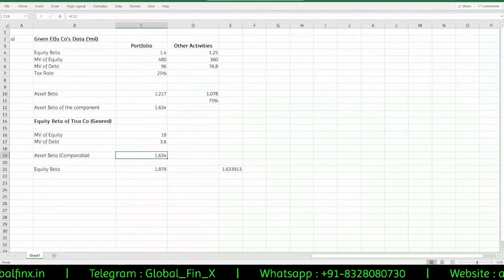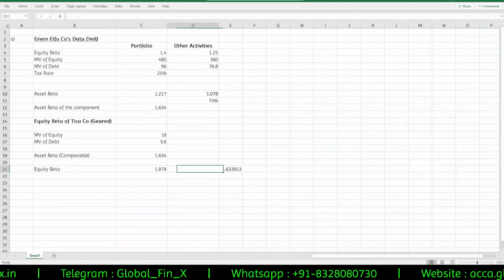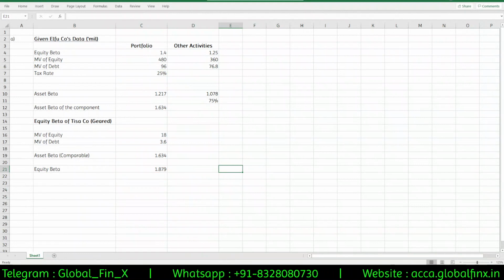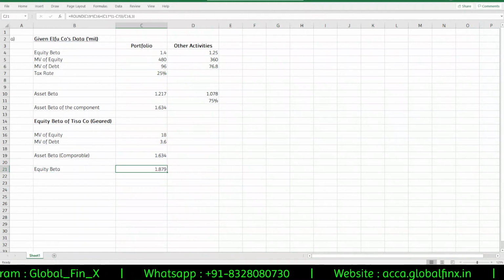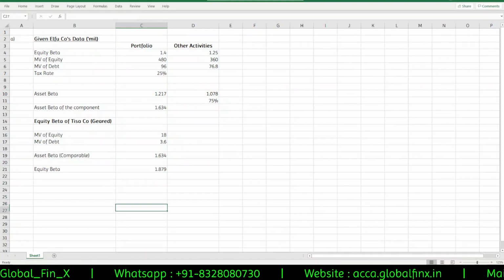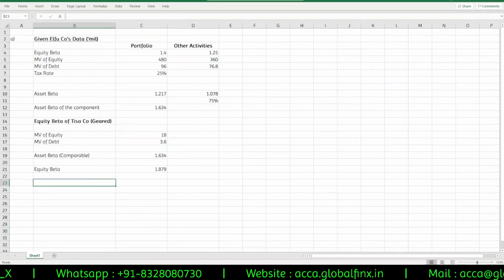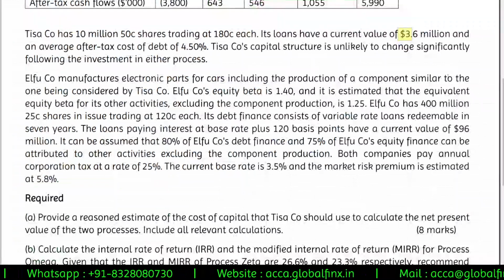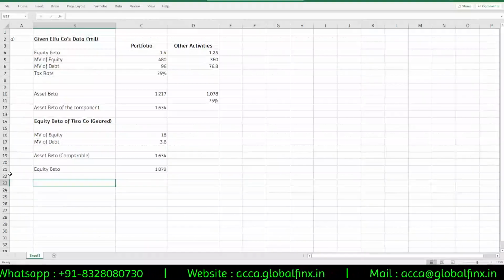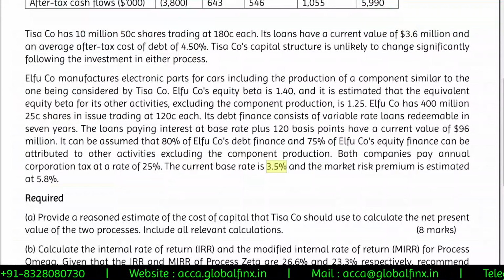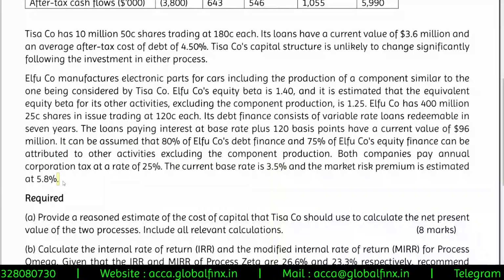I said beta 1.634, 1.634. This is just for your cross verification, guys, so that you and I are on the same grounds. So equity beta would be 1.879. Okay, from this, can I calculate weighted average cost of capital? Can we calculate weighted average cost of capital? We know the equity beta, and we know that RF is 3.5 and RM minus RF is 5.8.